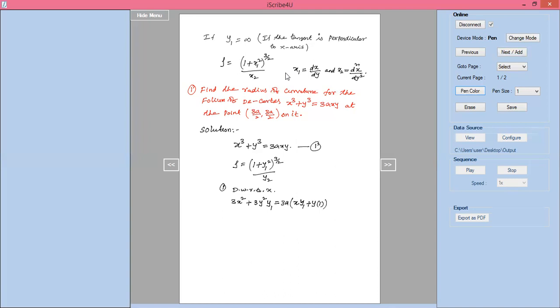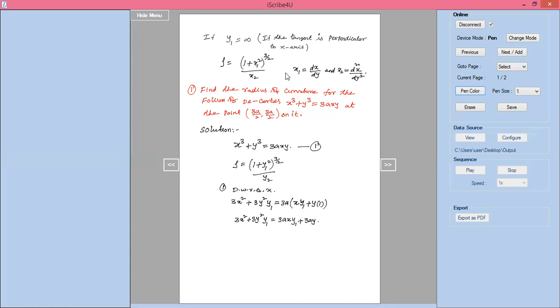Now I write 3x square plus 3y square into y1 equal to 3a into x into y1 plus 3ay.